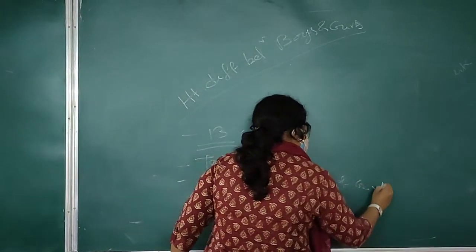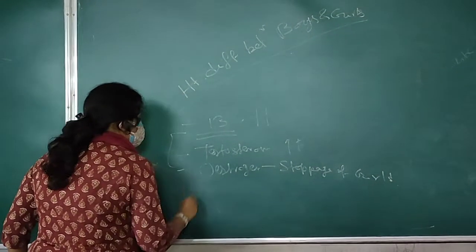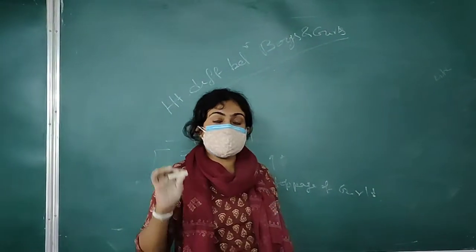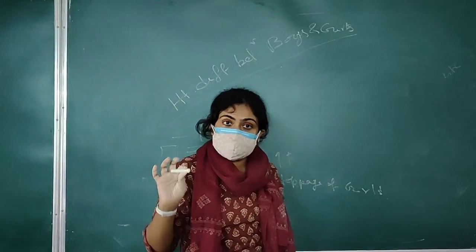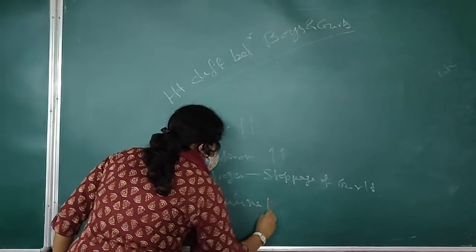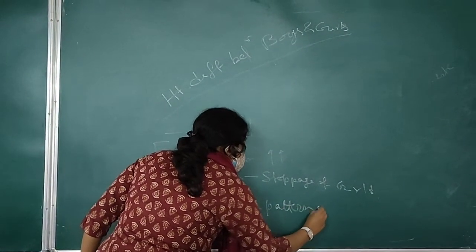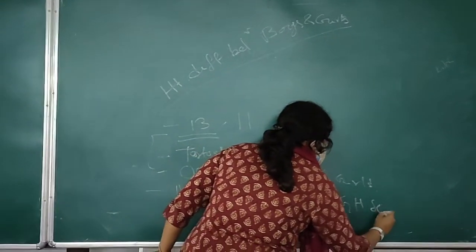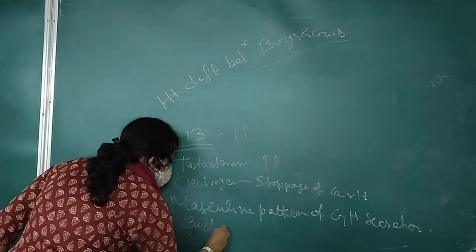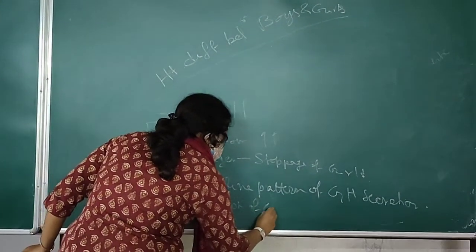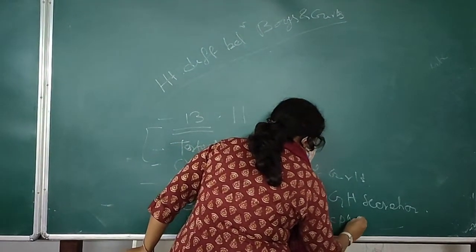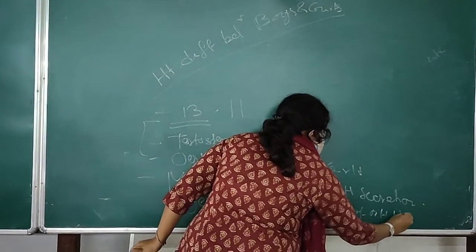Other than these 3 factors, it's believed that during development, the androgen imprints the male brain to maintain a masculine pattern of growth hormone secretion, where the cyclic peak of growth hormone is a bit higher than the cyclic peak of growth hormone in girls.